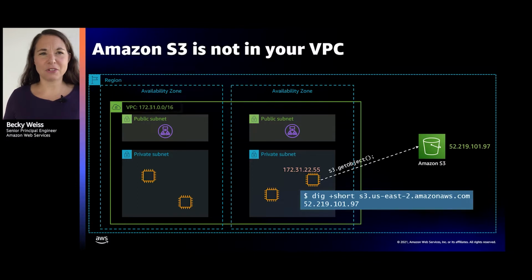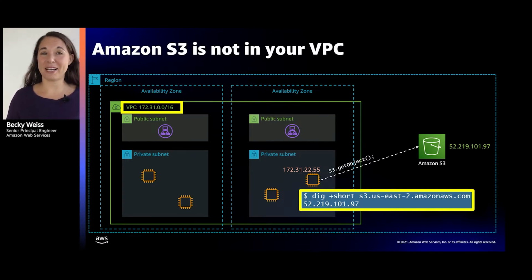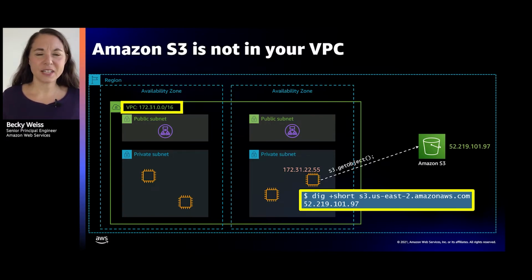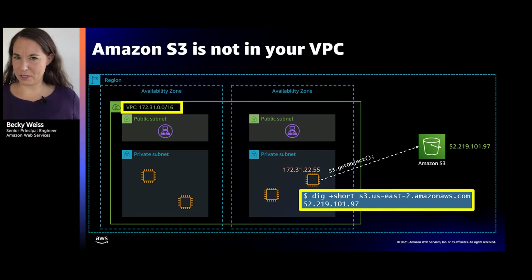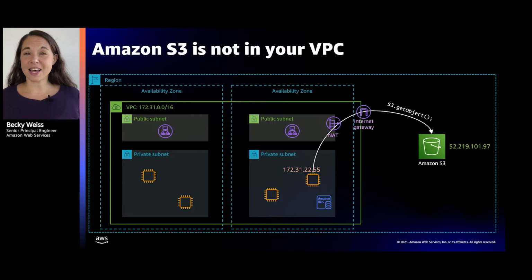Now, if I take a real close look here, I notice that the IP address where S3 is, it's not in my VPC. Here I've set up a VPC on a 172 dot range, and S3, by its IP address, is definitely not in my VPC. And so what that means is, the way VPC routing works, to send anything outside my VPC, I need a route to wherever it is that it's going.